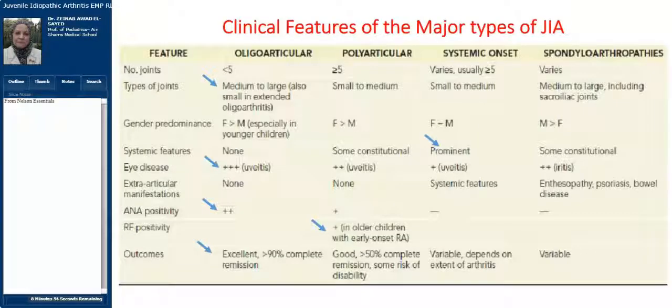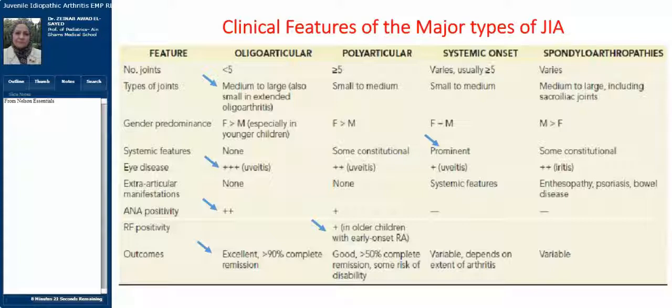This table is from Nelson Essentials, and it shows the features of the major types of juvenile idiopathic arthritis. We have mentioned the number of joints in each type, but what about the type of the joint? In the oligoarticular, it takes the bigger joints, the medium to large size joints. The polyarticular, because it takes a big number of joints, will also affect the small joints of the hands, for example. Of course, the spondyloarthropathies, from the name, we can tell that it affects the sacroiliac joints, maybe the spine.